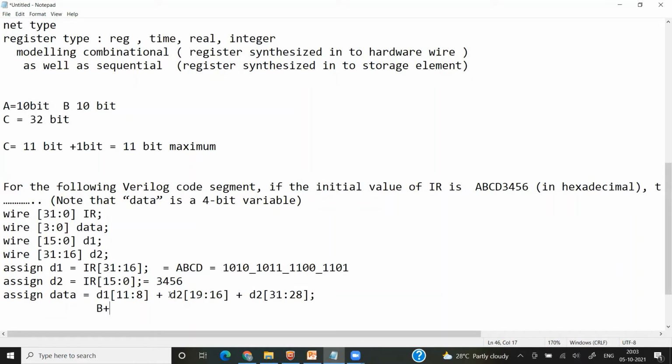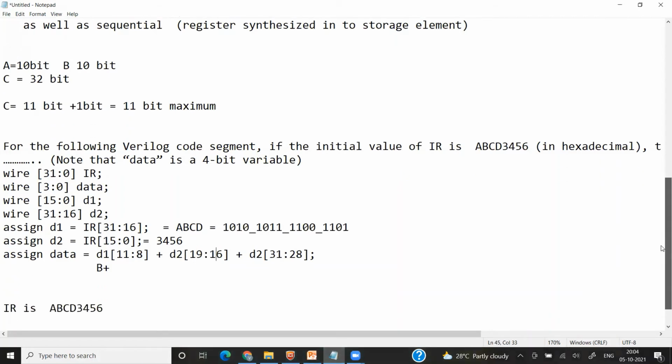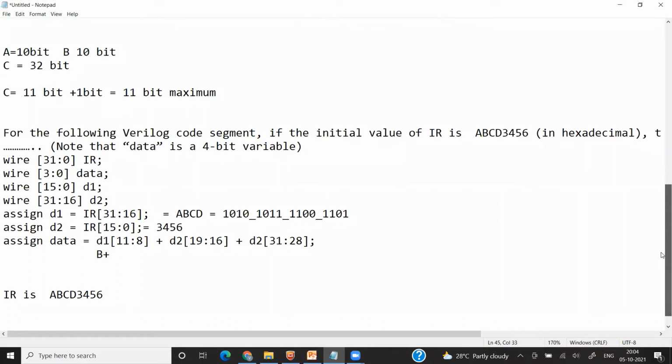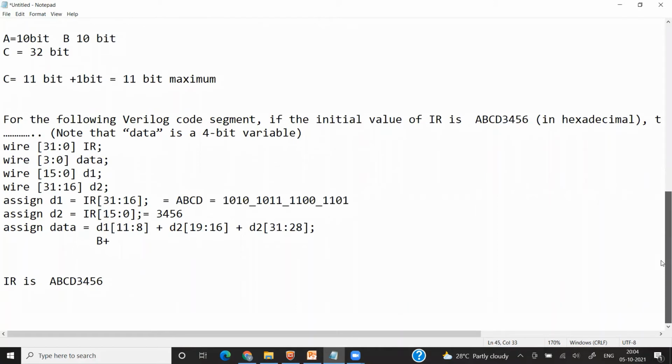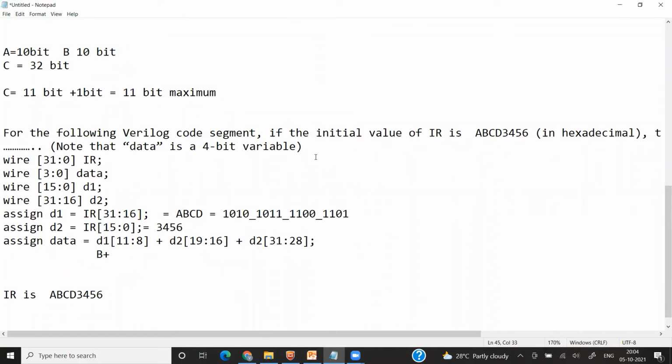Okay. Then D2 19 down to 16. So now which one is my D2? So now D2 size is also 16-bit, but its index is different.